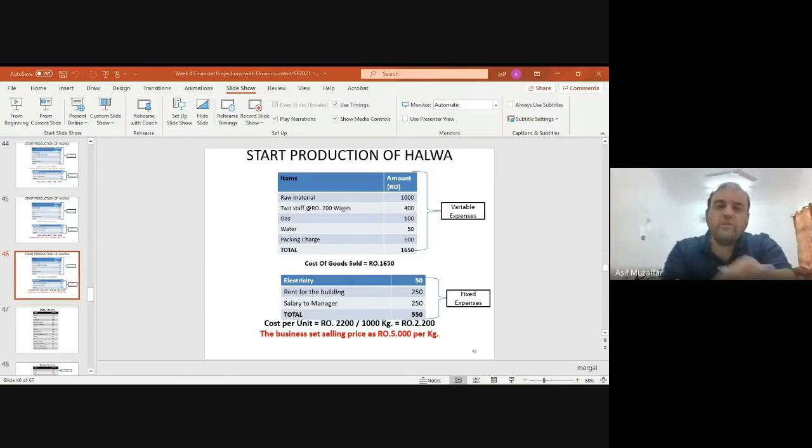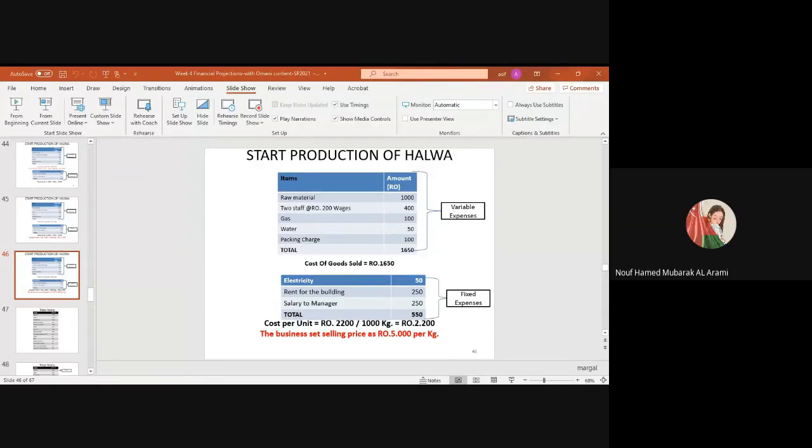Do you get my point? I'm just telling you that your market price should be higher than your cost. This is okay for the Halwa company. They can give promotions as well later on. Anyway, is this okay? Yes, Mr., clear. Okay.